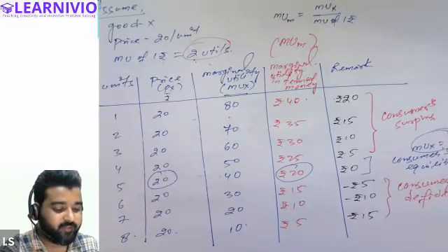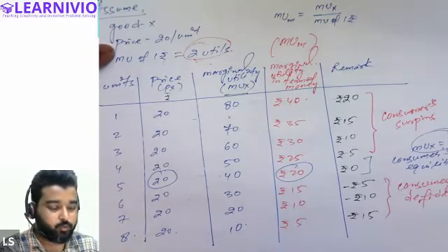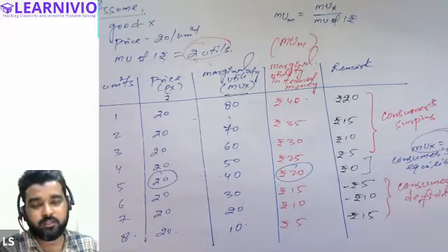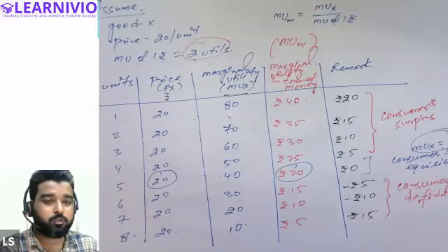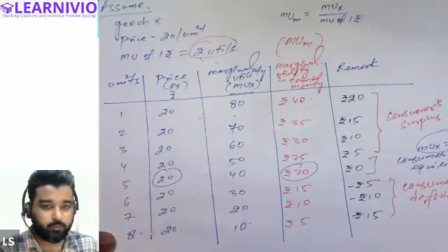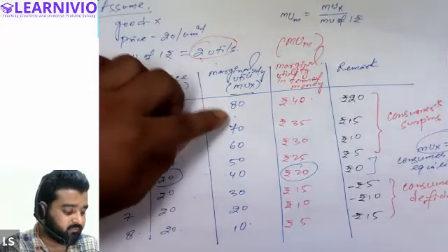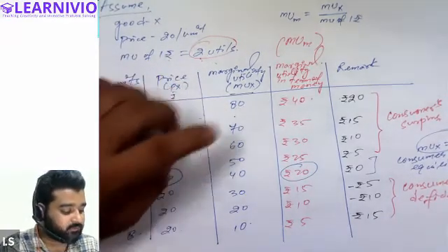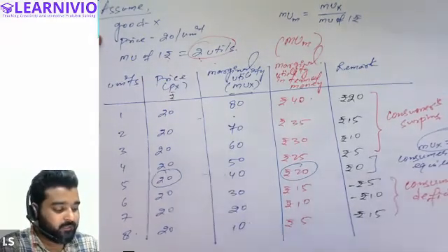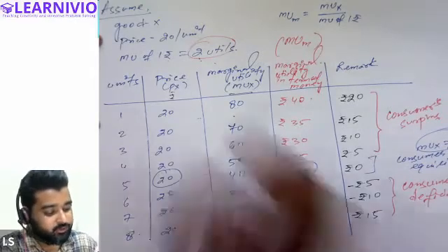See, in this question, we have assumed that the customer was purchasing good X, for which he is paying 20 rupees, and the marginal utility of 1 rupee is considered 2 utils. For the customer, 1 rupee is equal to 2 utils. So basically, the customer is consuming 10 units of the commodity, and the price he is paying is 20 for each unit. For marginal utility, I have presumed that he is getting 80, 70, 60, 50, and so on. Now we have to calculate the consumer's equilibrium.